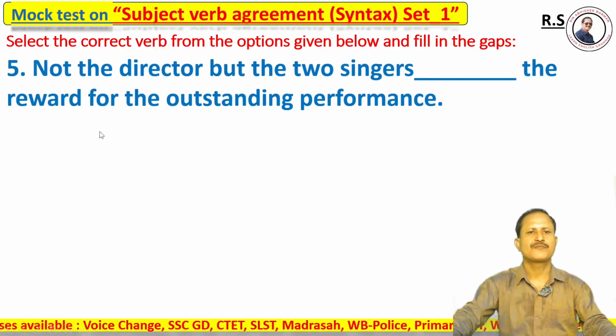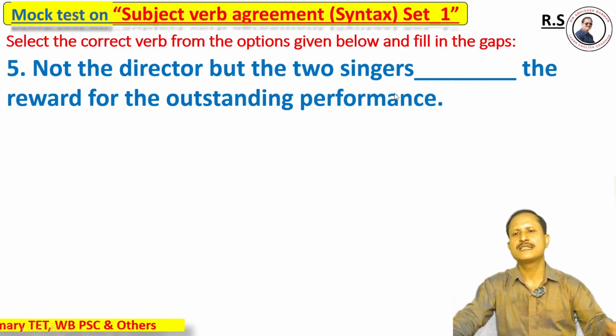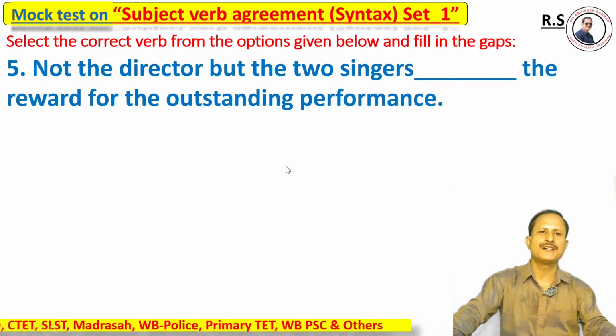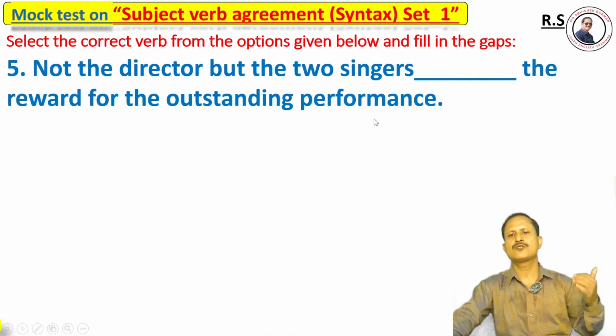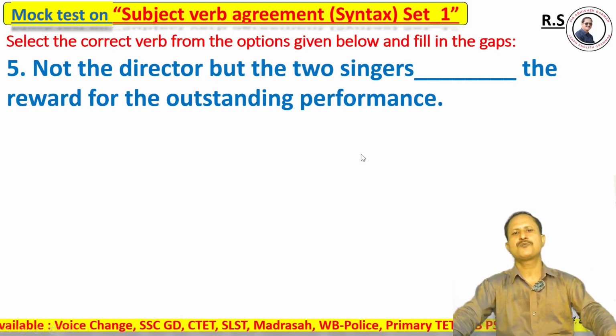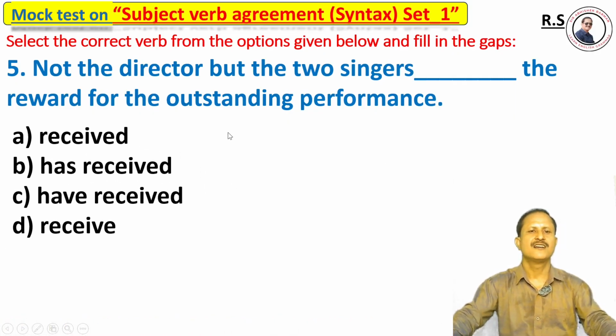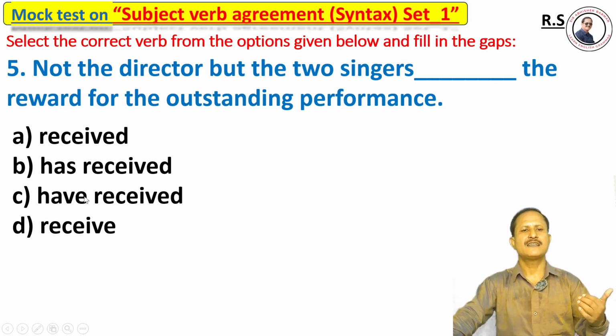Question number 5. Not the director but the two singers dash that's the reward for the outstanding performance. Once again, not the director but the two singers dash that's the reward for the outstanding performance. Options: option A, received. Option B, has received. Option C, have received. Option D, received.